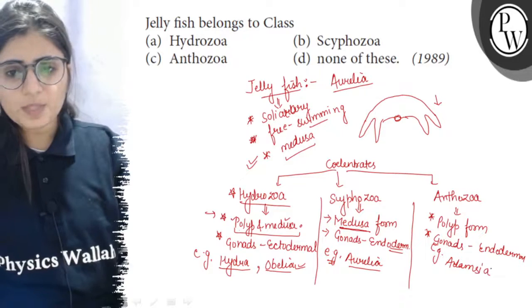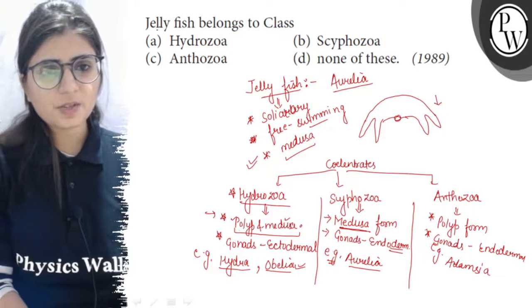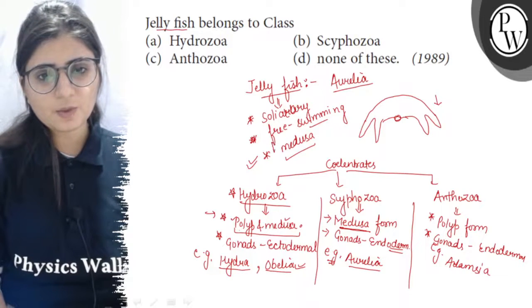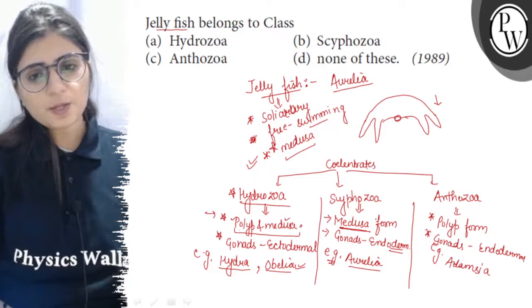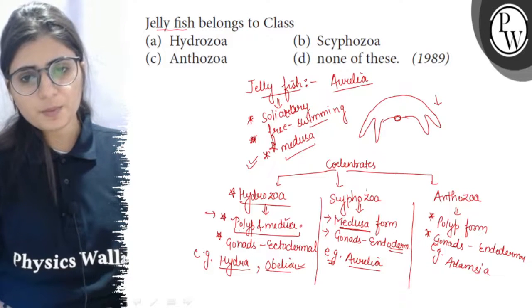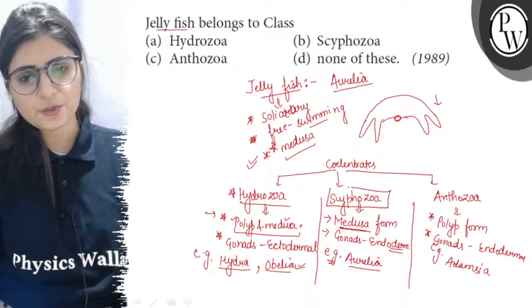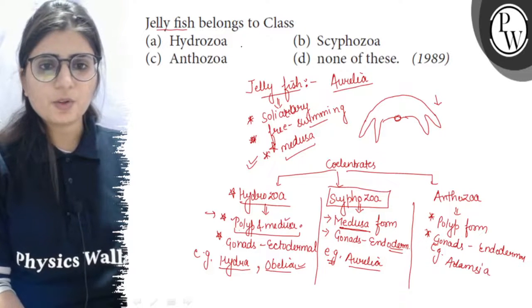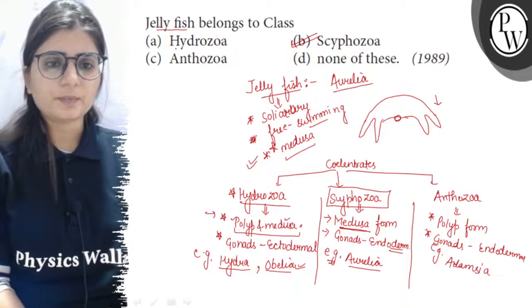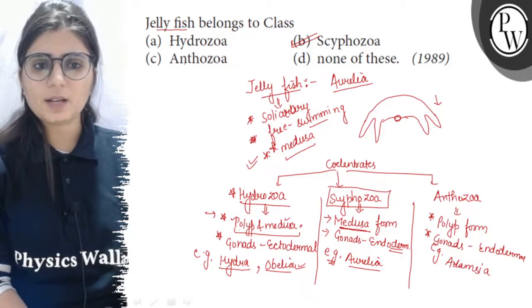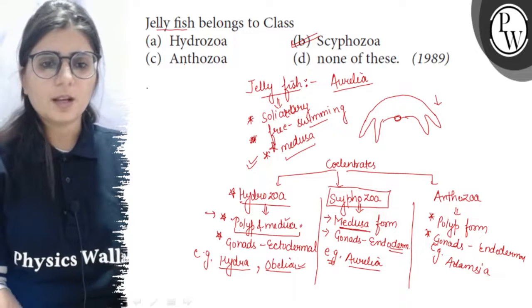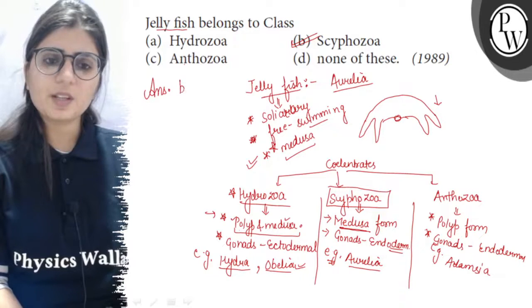So now from this classification it is clear that jellyfishes which are found only in the medusa form, and such medusoid forms and the free swimming forms, belong to class Scyphozoa. So the right option of this question is option B. Hydrozoa, Anthozoa, jellyfishes do not belong to them. So the right answer of this question is option B.